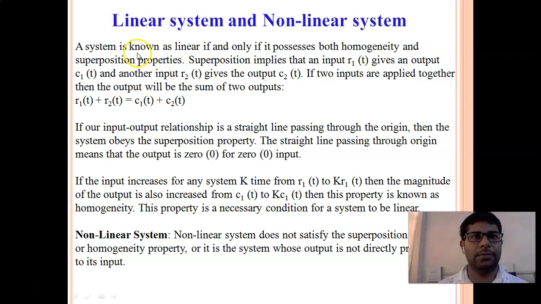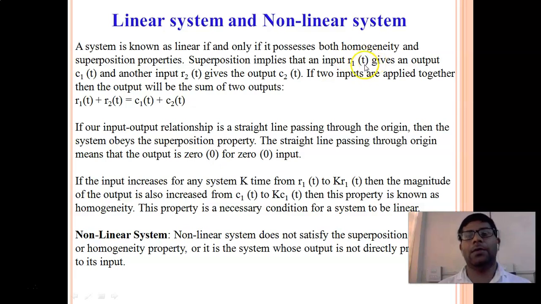So in a linear system, what is meant by a linear system? A system is known as linear if and only if it possesses both the homogeneity and superposition properties. We will now see what is meant by the superposition property and the homogeneity property. What is the superposition property? Suppose we are applying one input, for example, R1 of t. This is the input we are applying.